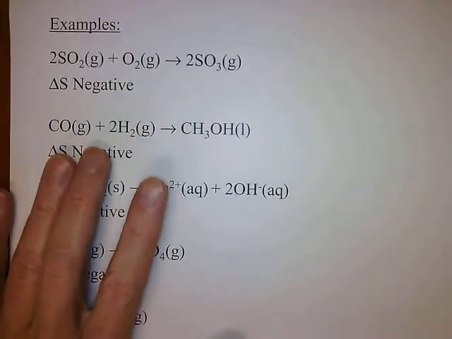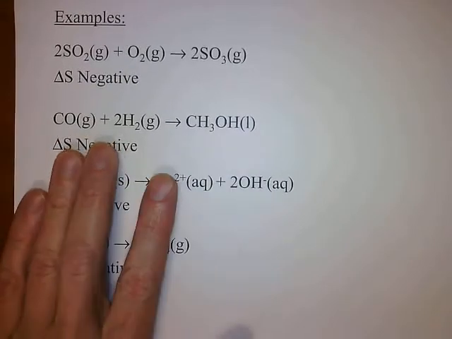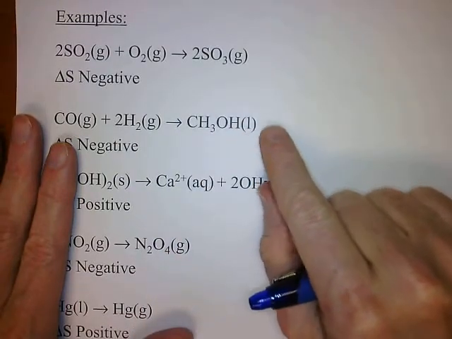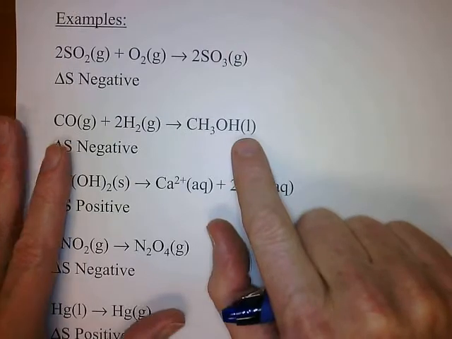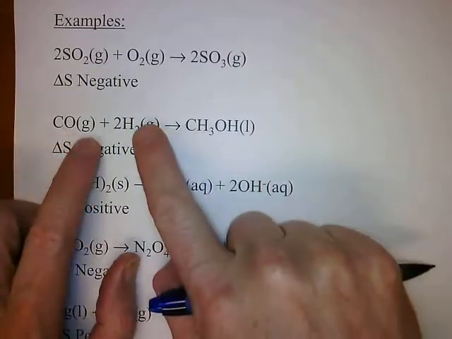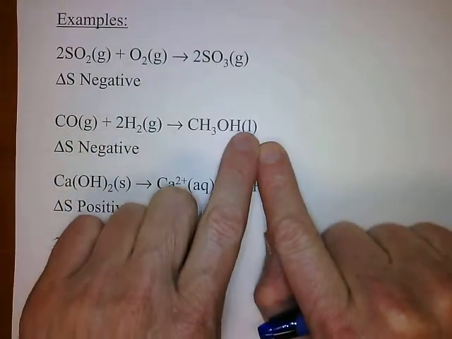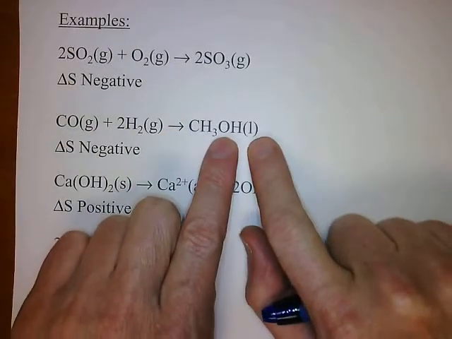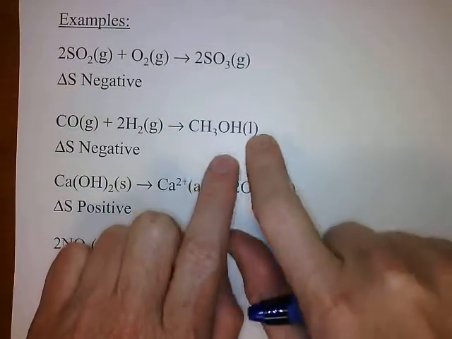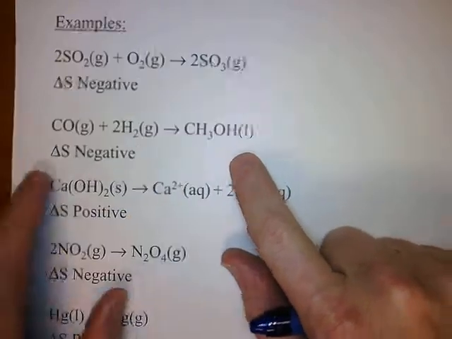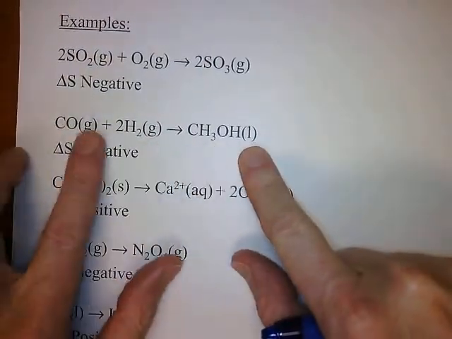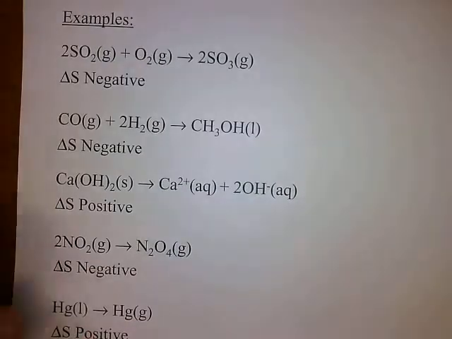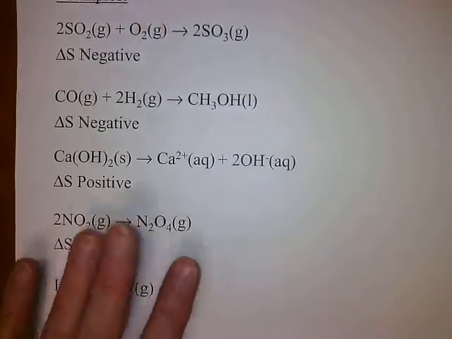So this would not be an entropy-driven reaction. Now let's look at this example. Carbon monoxide plus hydrogen makes CH3OH, which is the formula for methanol. Here we have 2 gases, and here we have a liquid. Same thing, right? We're going to less disorder. Not only are we making a bigger molecule out of smaller ones, we're also making a liquid molecule out of gaseous molecules. So again, delta S is going to be negative.